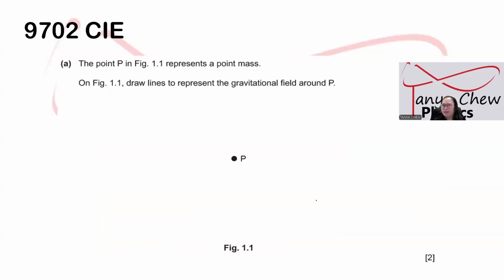Now, okay, let us not waste too much of your time. Let us start straight with the past-paper questions. How about that? So, A, this is related to CIE A-level physics, code 9702. Let me read the question.